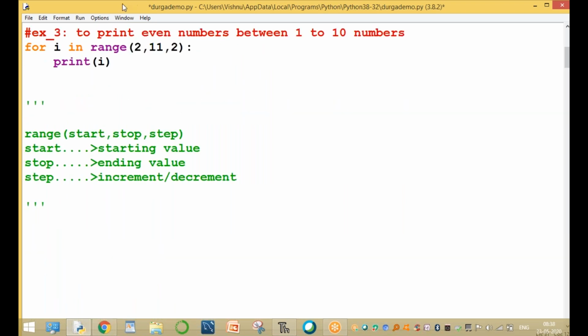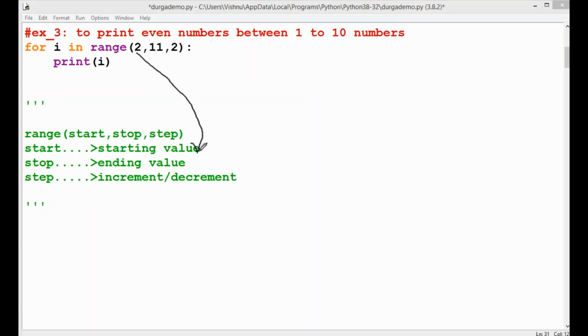Please check it. Here the starting value is 2, and the ending value is 11, and every time it is incrementing by 2.